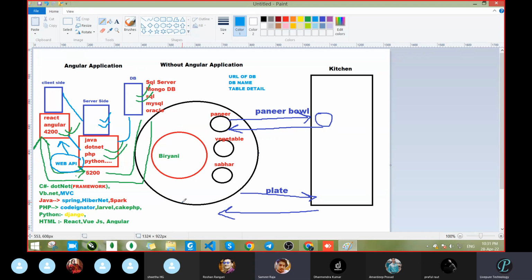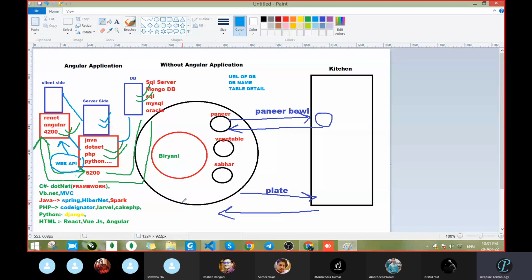Any doubt you still have, then tell. Sir, for me it's clear. Okay, what about others? Anyone having any doubt? No, sir. Have you got how the client side application, server side and database work and how they contact each other? Clear? Yes, sir.